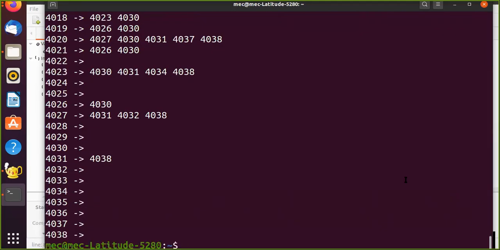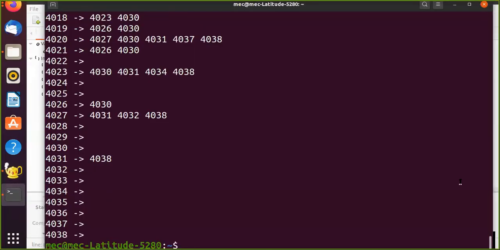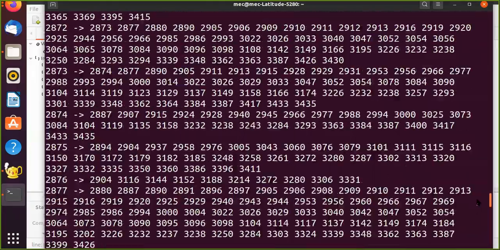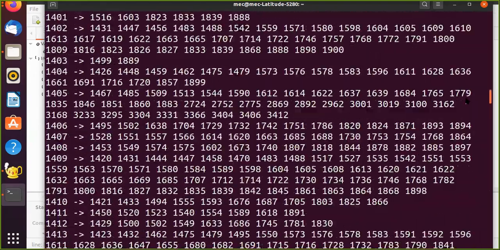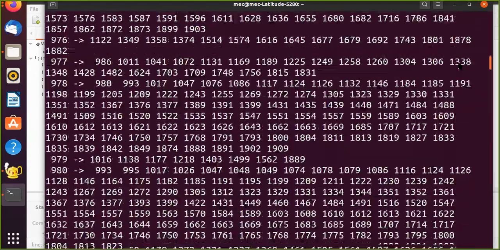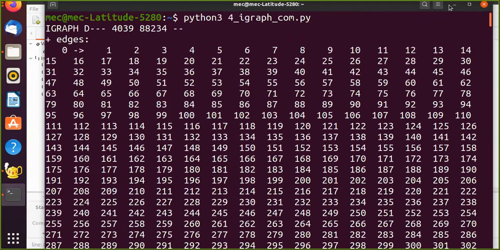So if you look here, it has loaded the graph, and when you print the value of f, it shows us the entire adjacency list representation of this graph.